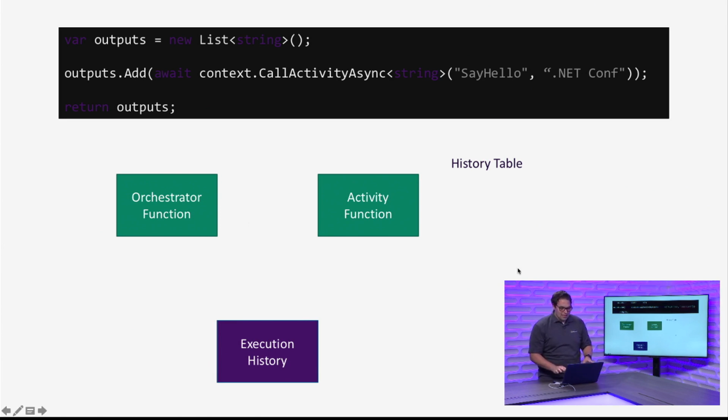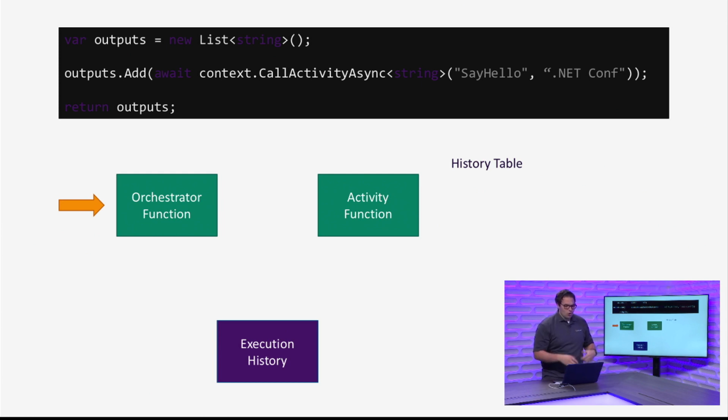So what happens is we have this other component here I haven't mentioned. This is our execution history. This is the state. This piece is how we store and know how far in the process your execution has gone. So the execution history here, and I'll show you through an example in a second, is Azure storage. And that execution history is going to be very important to how this works. So the first thing that happens, someone calls the orchestration. Our starter function gets the request and says, hey, somebody wants this orchestration to run.